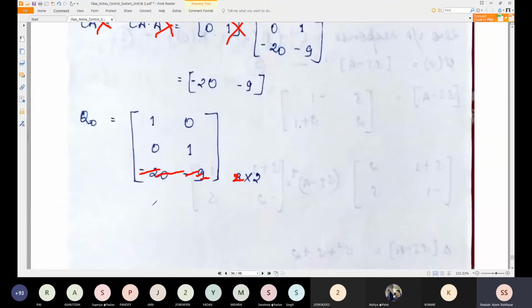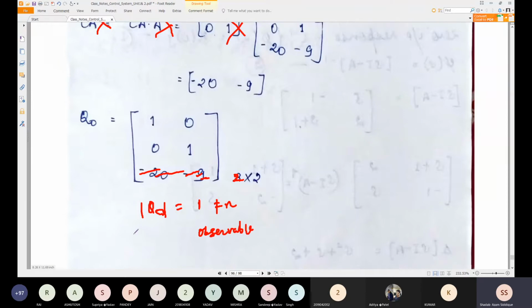Now try to find the QO determinant. We'll get the determinant as 1, which is not equal to 0. So QO determinant is 1, which is not equal to 0, and you can say this system is observable, and that was controllable also.